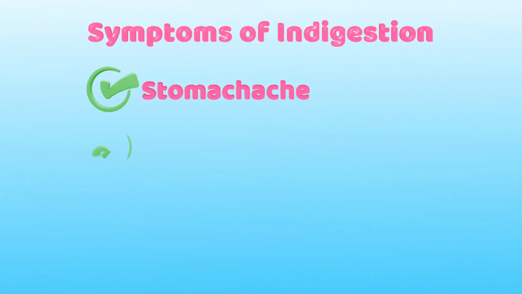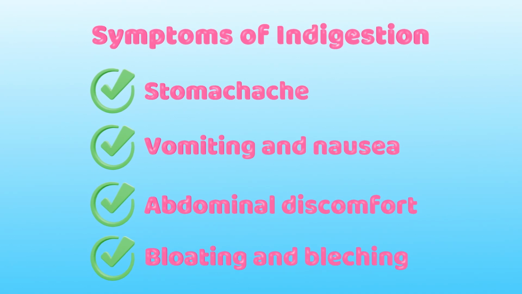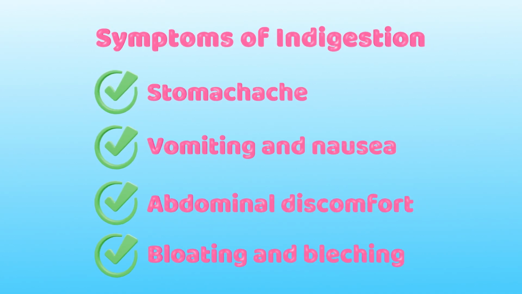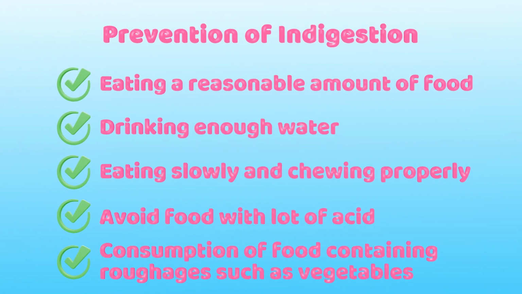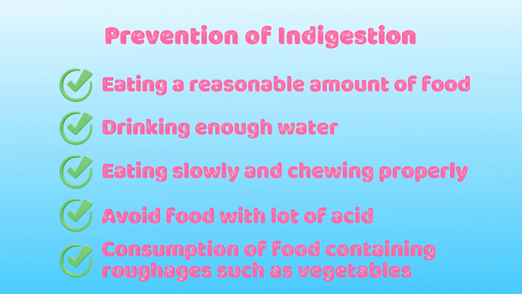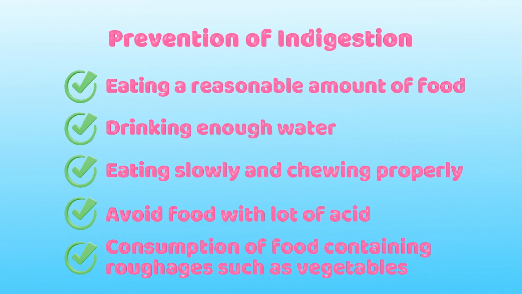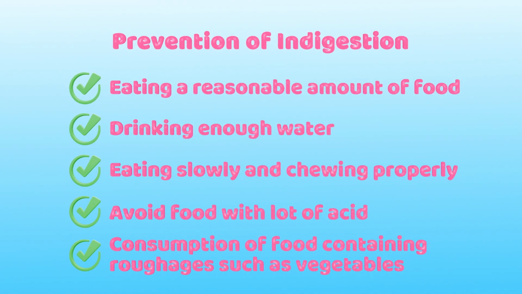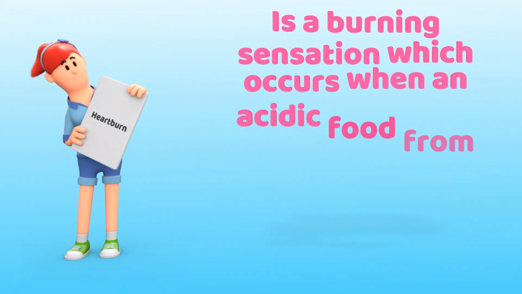The symptoms of indigestion: stomach ache, vomiting and nausea, abdominal discomfort, bloating and belching. The following are the ways of preventing indigestion: eating a reasonable amount of food, drinking enough water, eating slowly and chewing properly, avoiding food with a lot of acid, and lastly, consuming food containing roughage, such as vegetables.